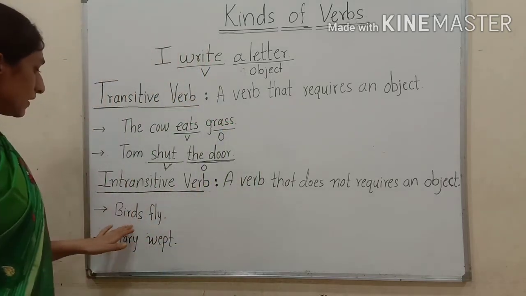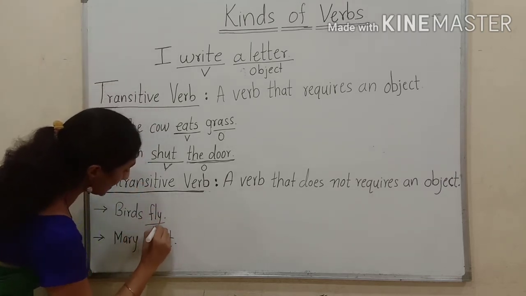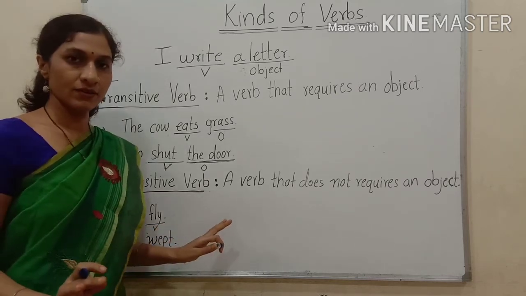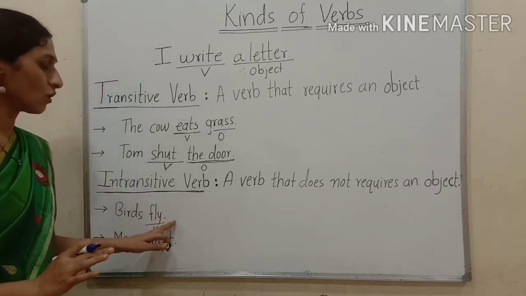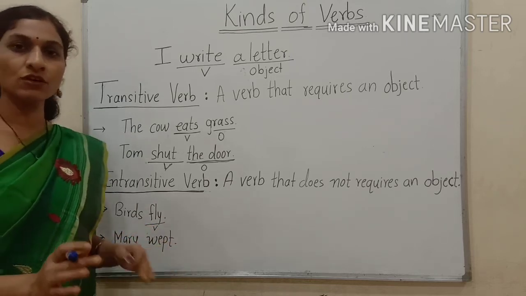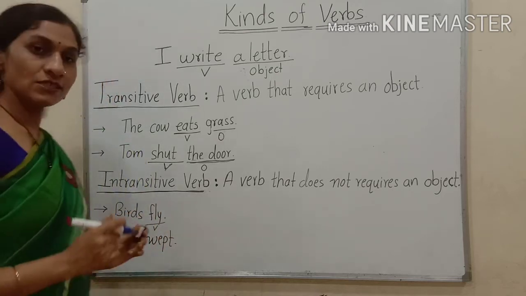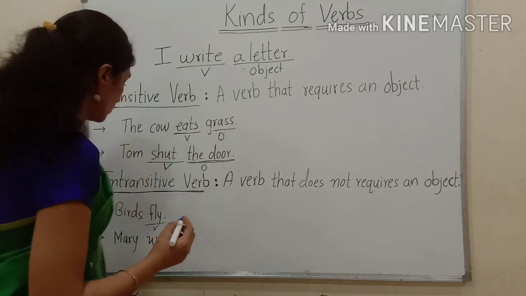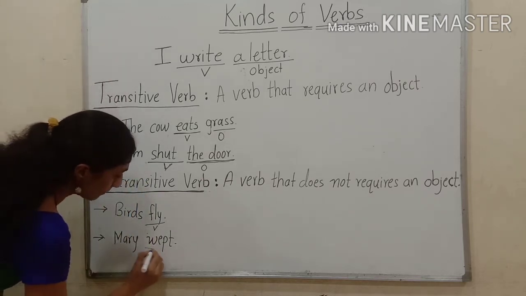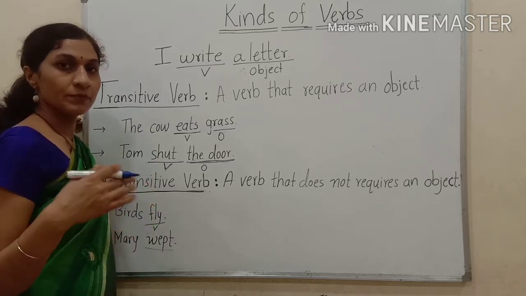Okay. Birds fly. Fly is the action of the bird, so fly is a verb. There is no object added. An object is not needed there. So birds fly is a complete sense, a meaningful sentence. So fly is an intransitive verb. Mary wept. Wept is the second form of weep, W-E-E-P.